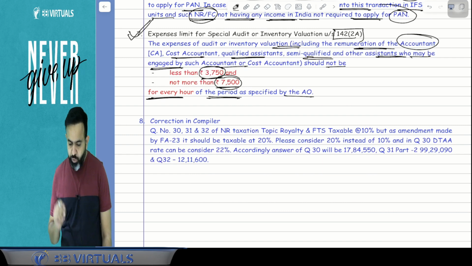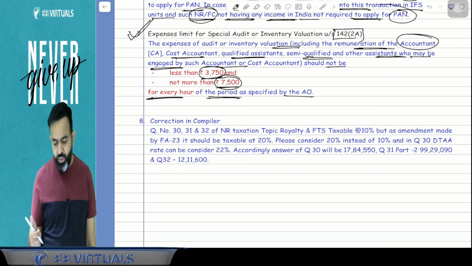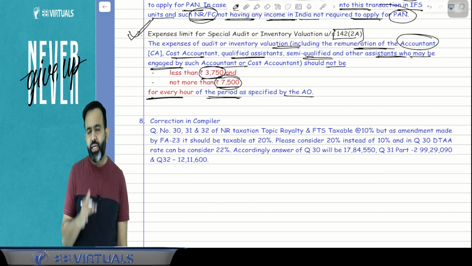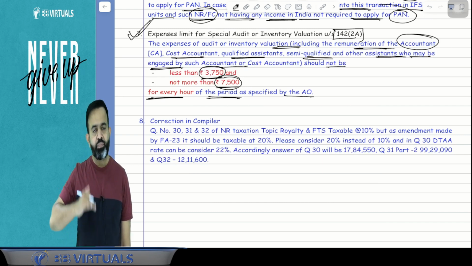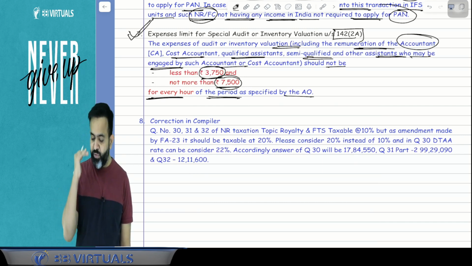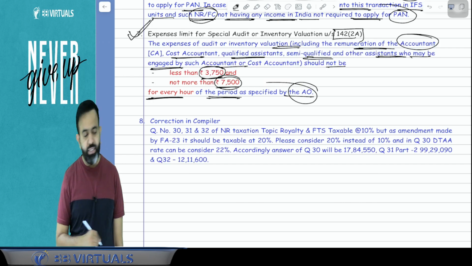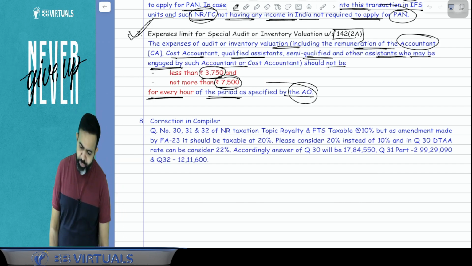So here, for a chartered accountant as well as the cost accountant as well as their semi-qualified staff and other assistants engaged by the CA and CMA, the minimum remuneration will be 3750 and the maximum will be 7500 per hour, and that hour will be decided by the assessing officer. Now last, point number 8.